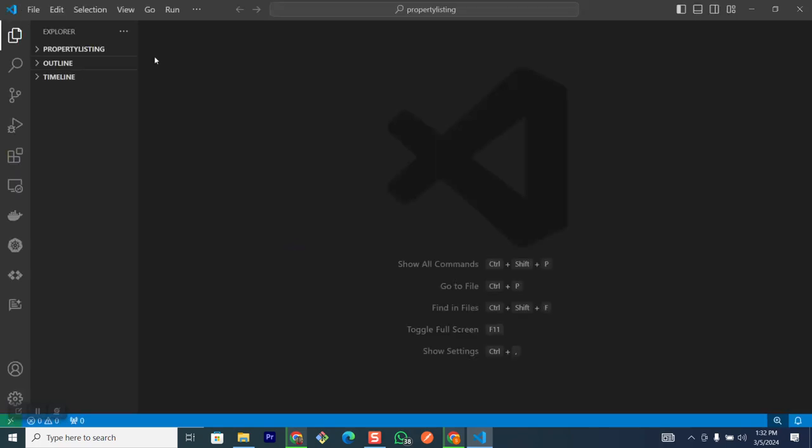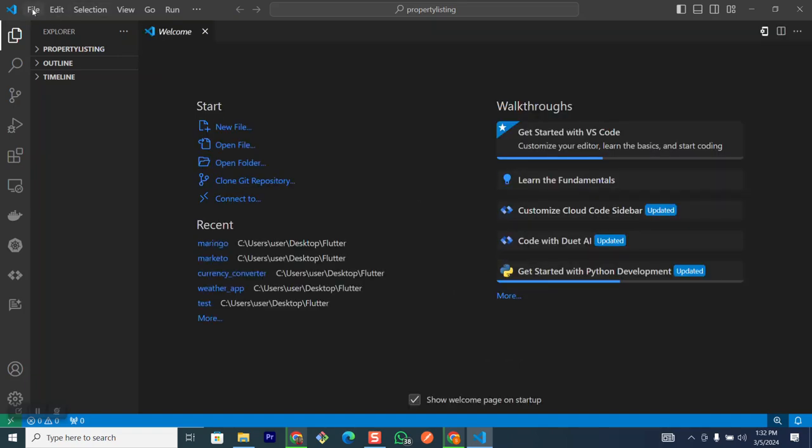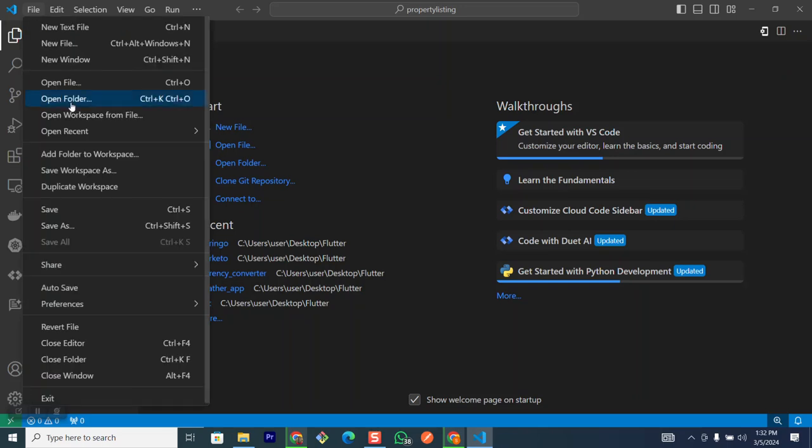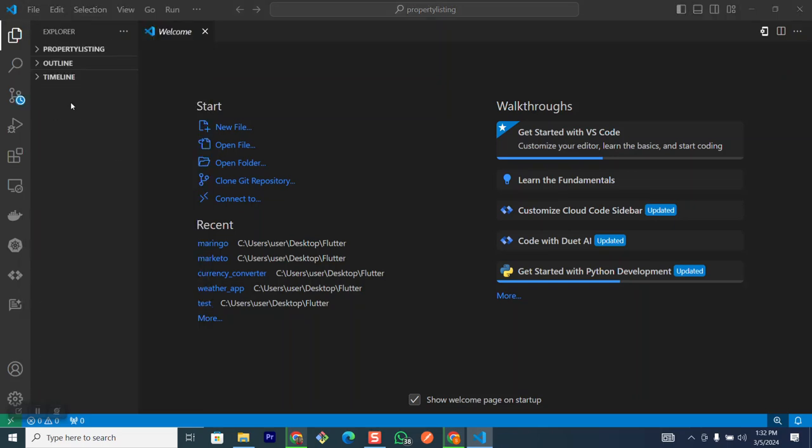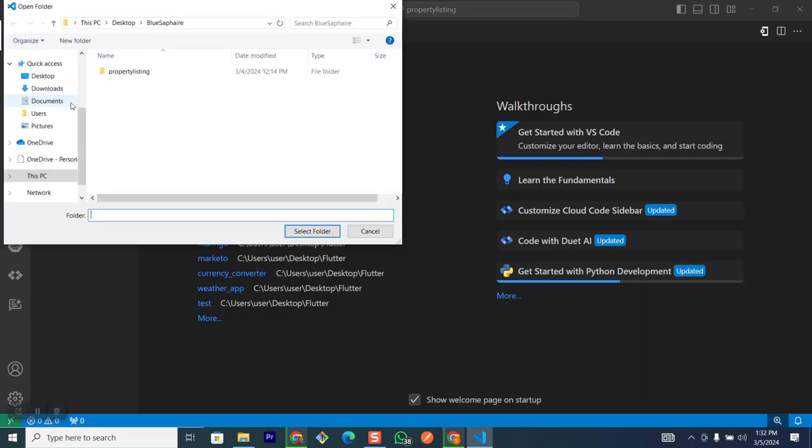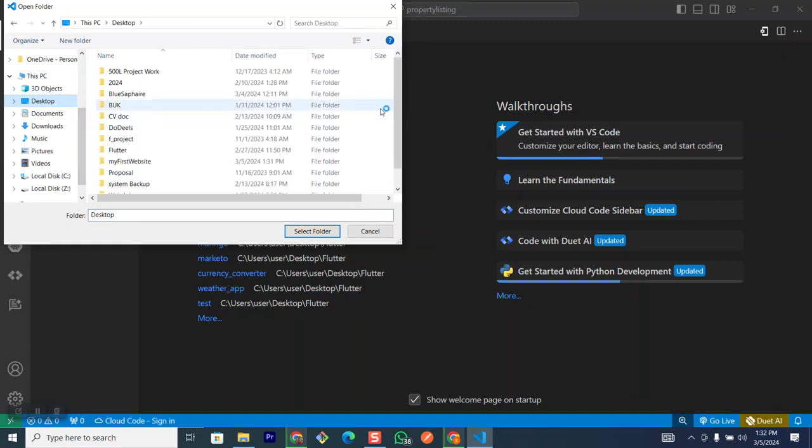Currently there is another project I was working on, but I don't want to do that. So all I have to do now is to come to this file menu here, click on file, and then come to open folder, and then navigate to where the folder I created is located. I think for me it's located on my desktop.